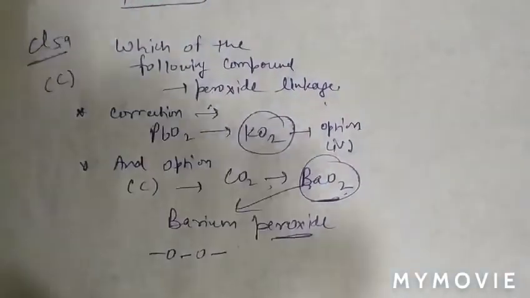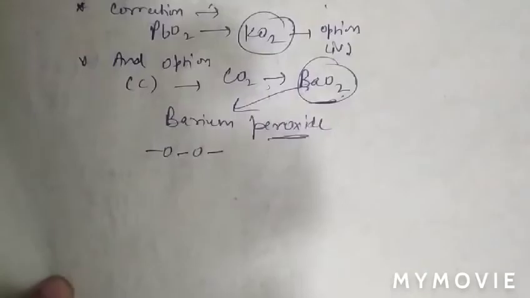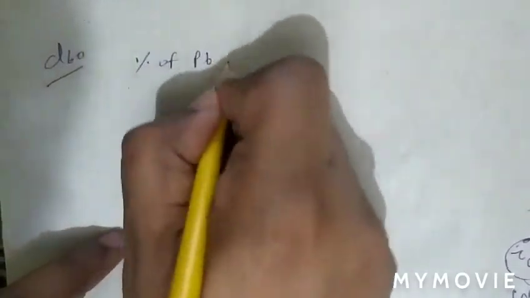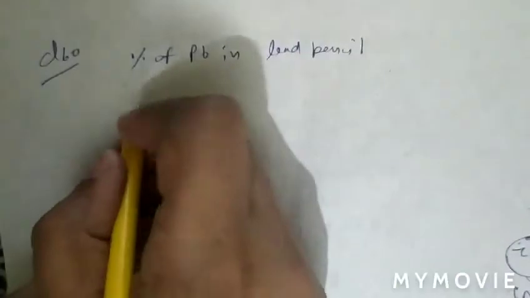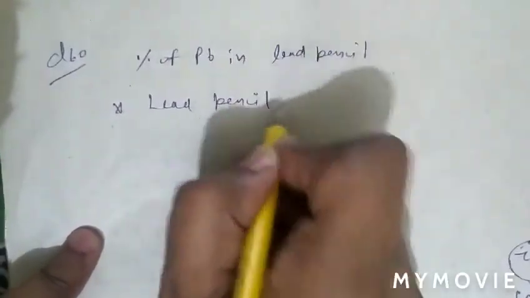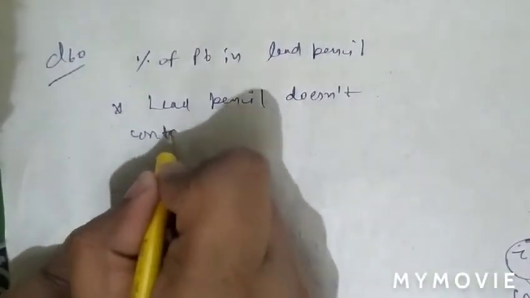See question number 60. In question number 60, what is given there? The question is the percentage of lead in a lead pencil. As we know, a lead pencil does not contain lead.